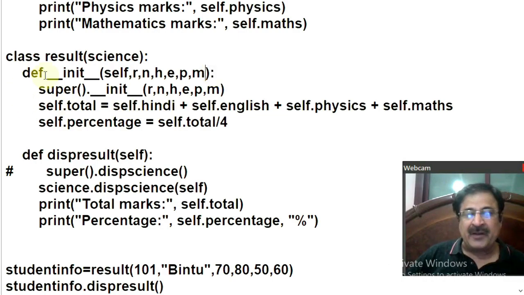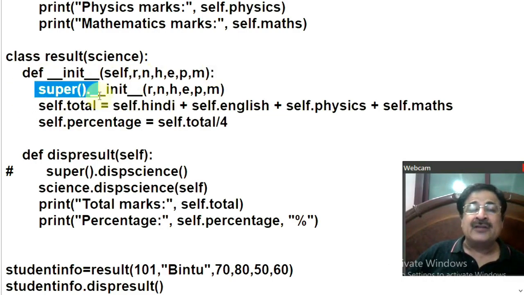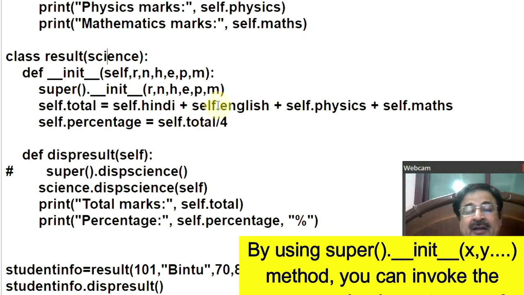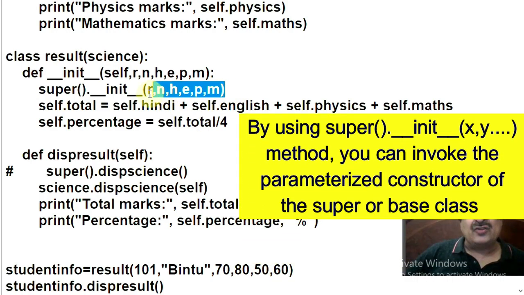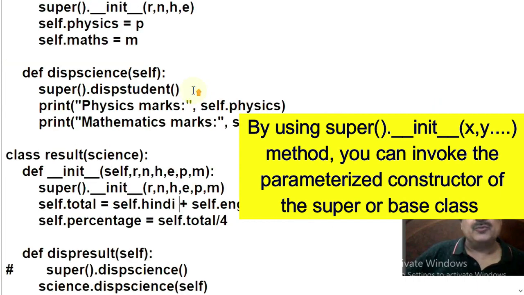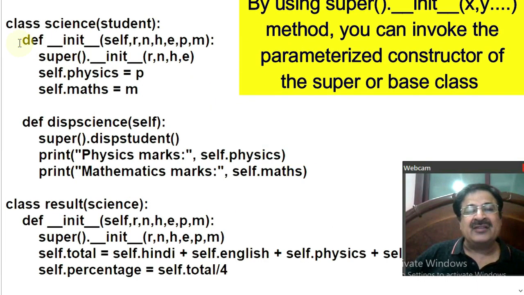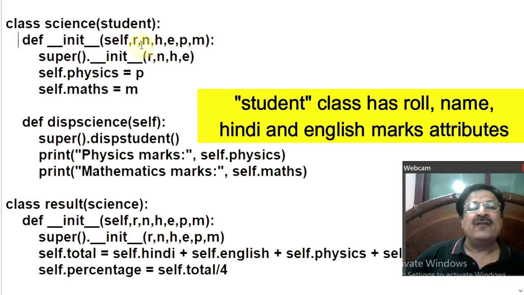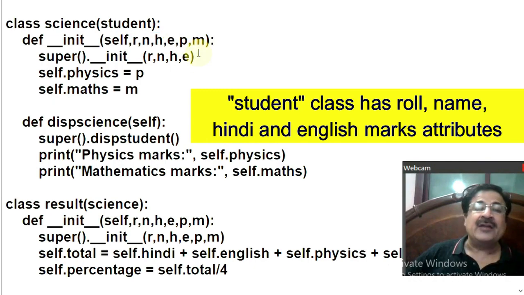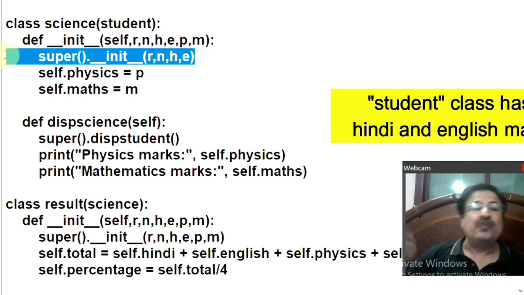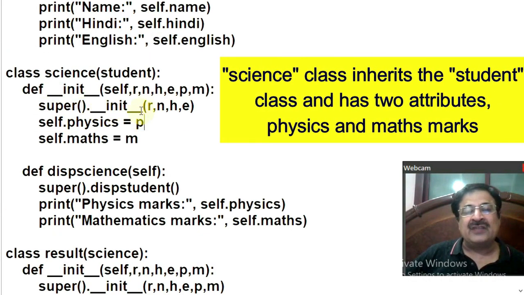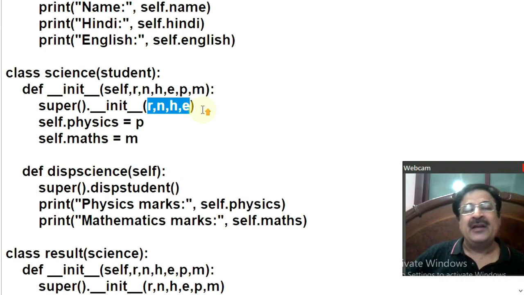Now here, in this parameterized constructor of the result class, you are invoking the parameterized constructor of the superclass. The superclass of the result class is science. And while invoking the parameterized constructor of the science class, you are taking these 6 parameters. So control will come to the parameterized constructor of the science class, and these 6 parameters, roll number, name, Hindi, English and physics and maths marks, will be assigned to these parameters, right? From here, you are invoking the parameterized constructor of the superclass. The superclass of the science class is student. So the parameterized constructor of the student class will be invoked, and 4 parameters, roll number, name, Hindi, English marks, will be taken along with it.